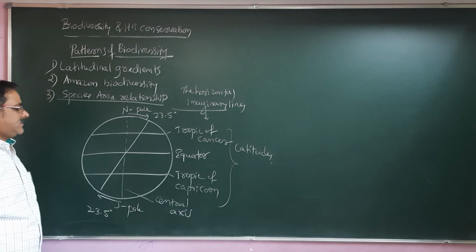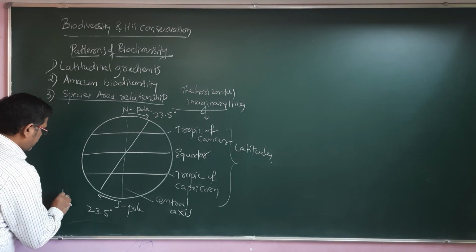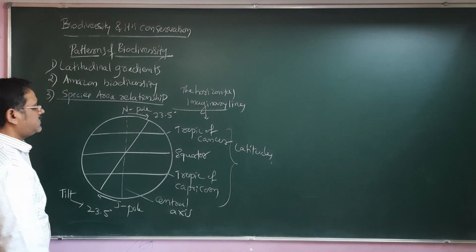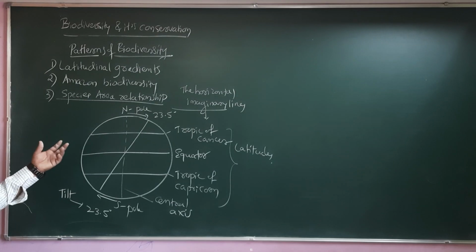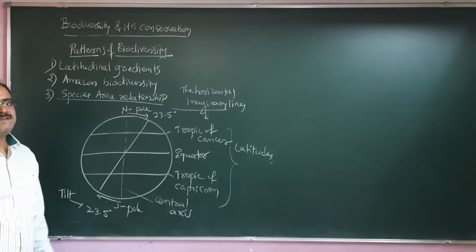Because of this 23.5 degree tilt, this tilt is very essential, as it brings about the variations in the climatic conditions, the seasonal changes.